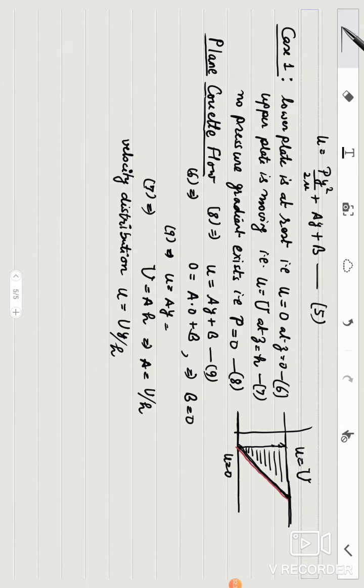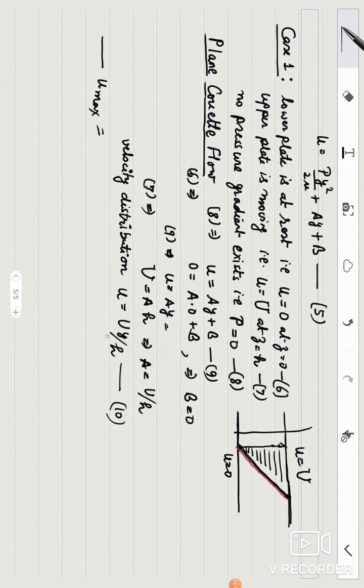Now we proceed further. In some flow problems you will be asked about pressure distribution. In some flow problems you will be asked maximum velocity or average velocity or shearing stress. So I'll calculate one by one. Where will your u be maximum? This maximum value of u may be found from this 10 directly.